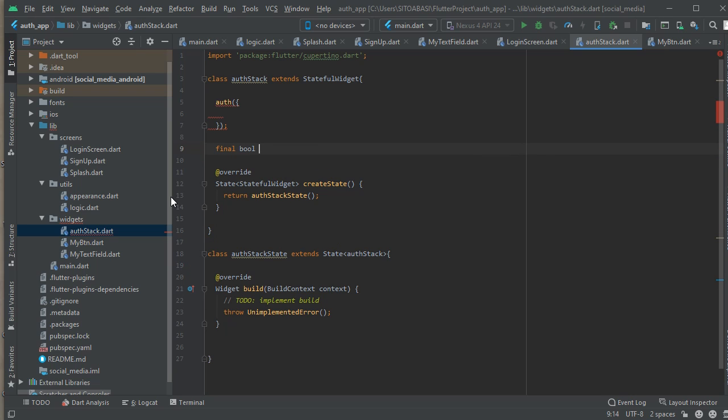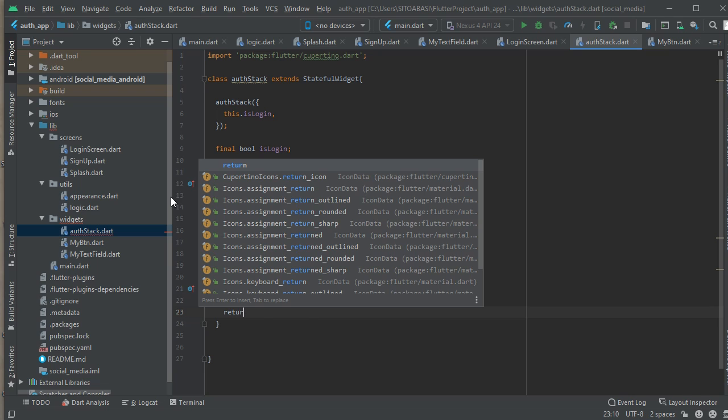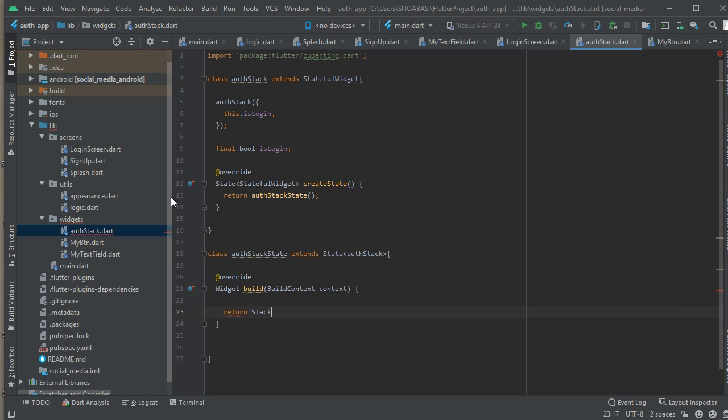So remember, when creating a reusable widget, we have to create a constructor. So this auth stack too is going to have a constructor. The constructor is going to take in several parameters. The first one is a boolean, is login. So is login is going to let you know if this is a login stack or a sign up stack, you understand? So you can use this auth stack on several screens. If you're using it in the login screen, it's going to be true. If you're going to use it in the sign up screen, it's going to be false. So the auth stack having the login parameter, the boolean.